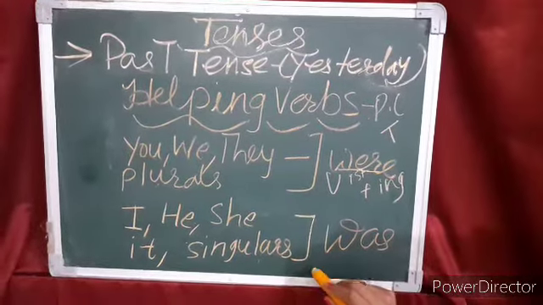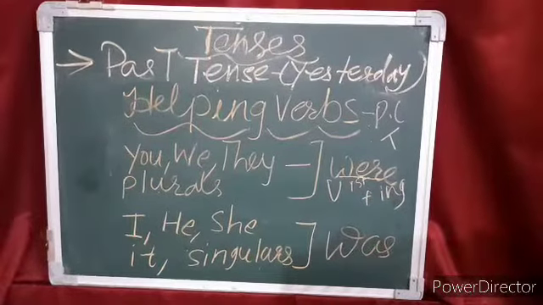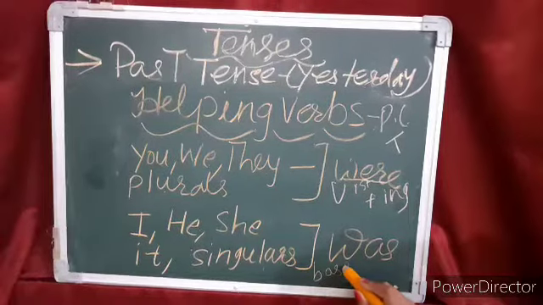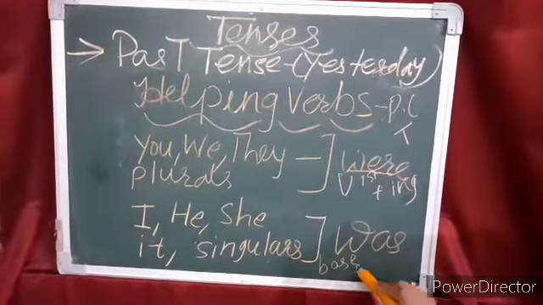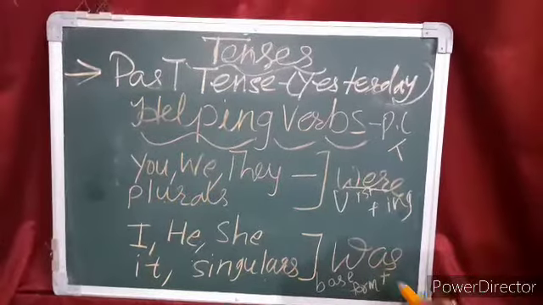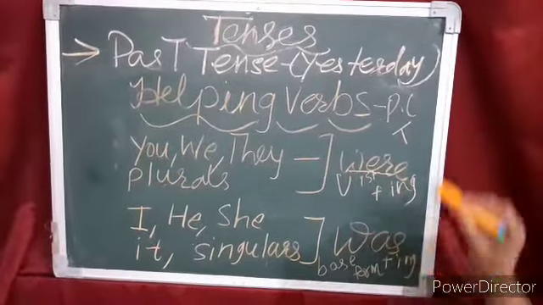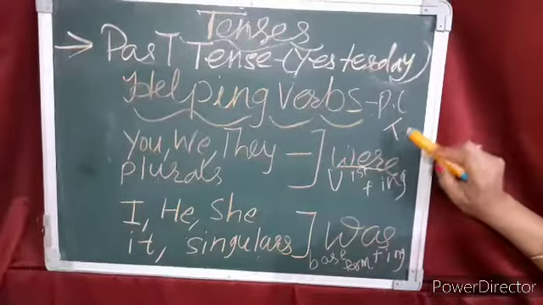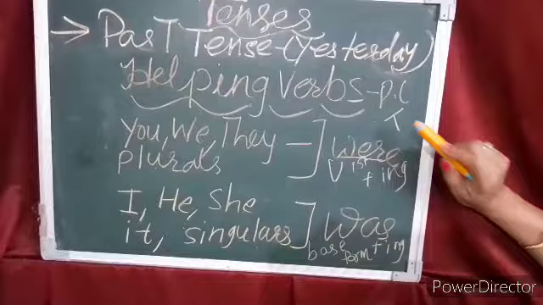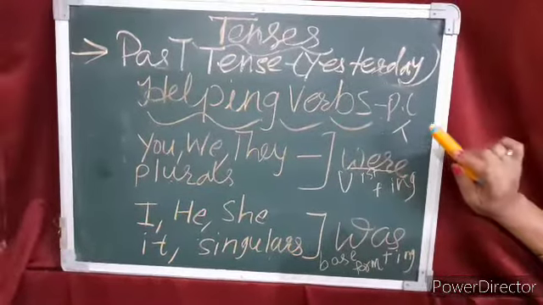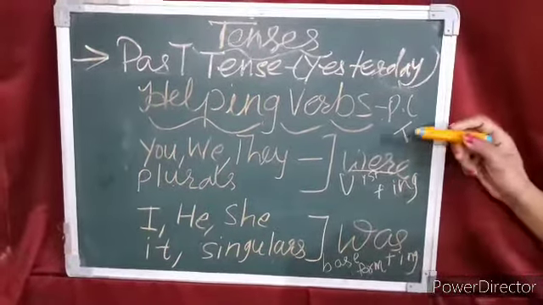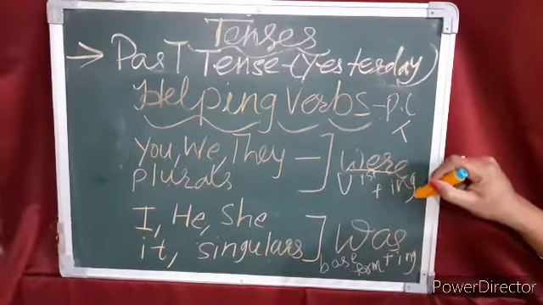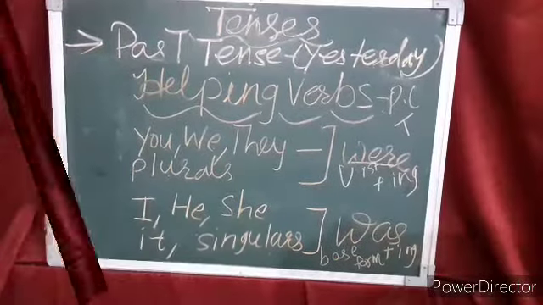And again, as you know that in continuous form, whether it is present, past or future, we always use the base form, or we can say the first form of the verb. So base form plus ing. So these are the helping verbs that we use in past continuous tense. And in simple past tense, we only use second form of the verb. Now, in the next, we will talk about the helping verbs which are used in past perfect tense.